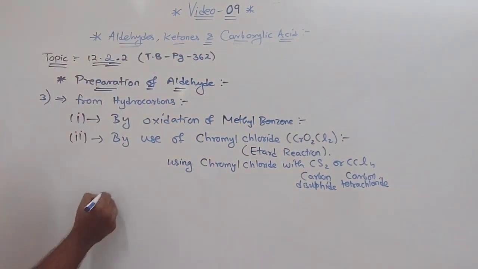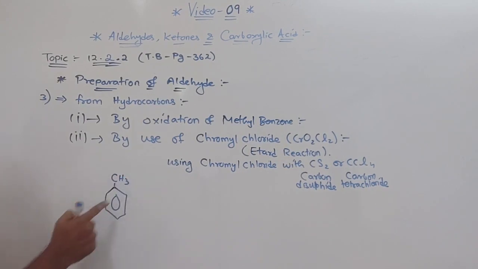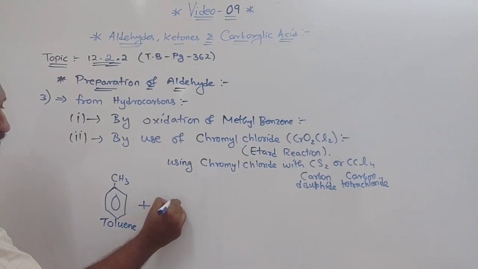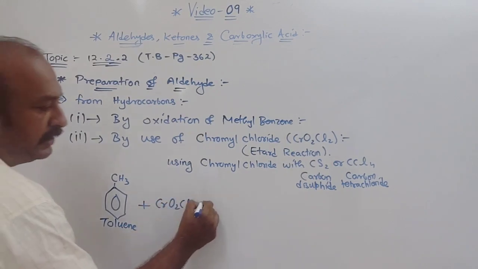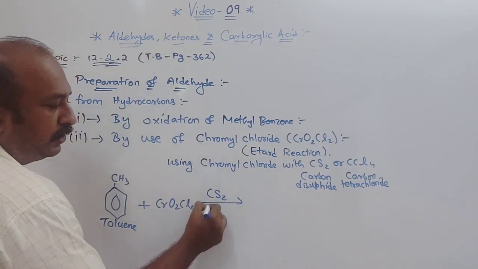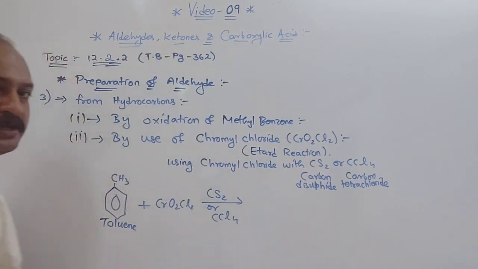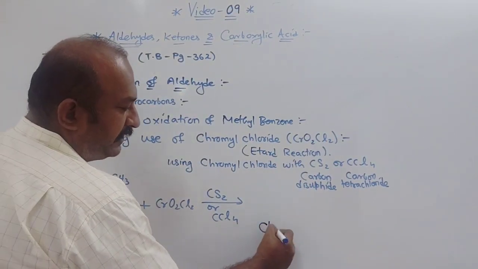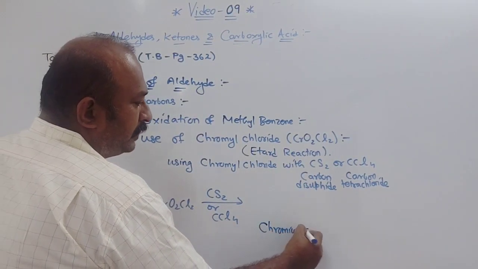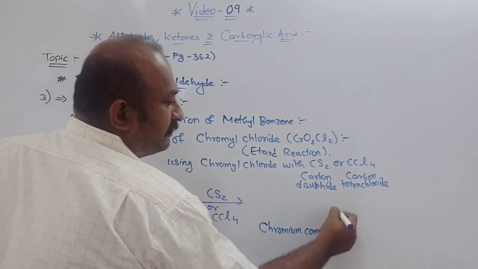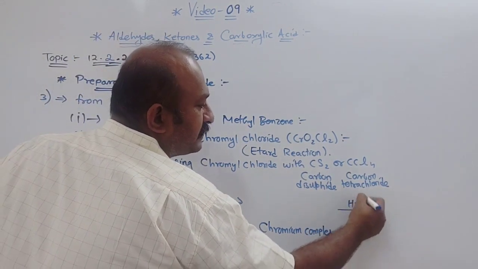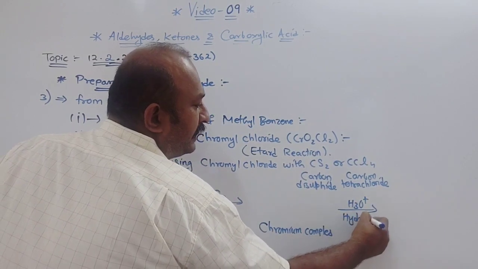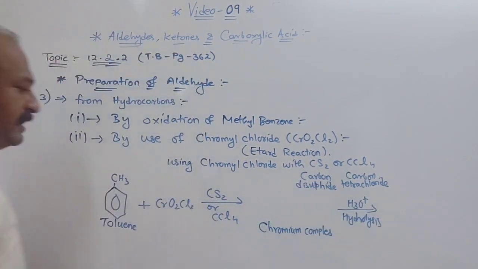So when we use toluene, meaning CH3 on a benzene ring, that is methyl benzene, that is toluene. Toluene, when treated with CrO2Cl2 in the presence of CS2 or CCl4, will change into a chromium complex. Clear? Which further on hydrolysis gives you benzaldehyde.